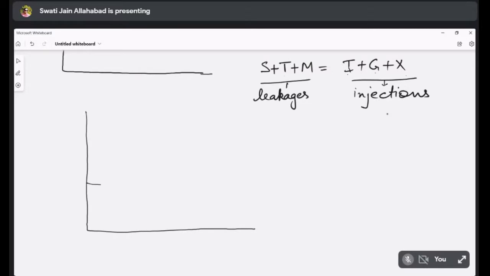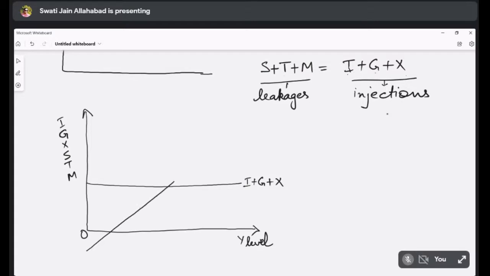So if we want to show this through a diagram, you can always use this type of diagram. This is the I plus G plus X line. Here you are taking the Y level on the X-axis. On the y-axis, you are showing all the variables, I, G, X, S, T, M. So now there can be this type of line which will tell you S plus T plus M. It is a positively sloped line which has a negative intercept also. Why? Because it indicates the amount of dis-savings for the economy.